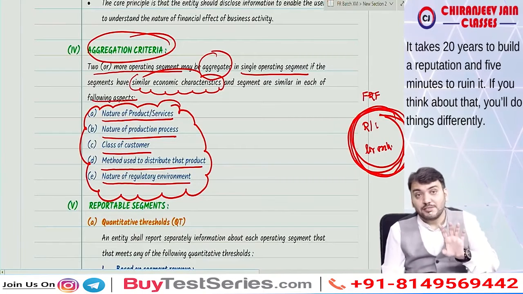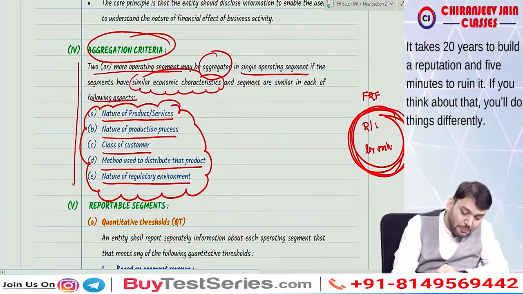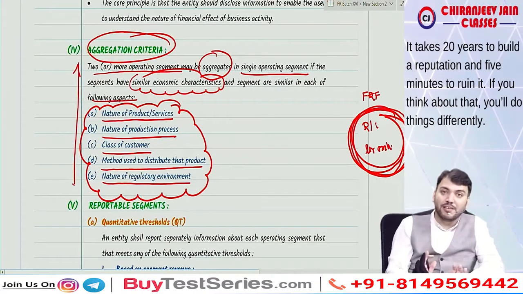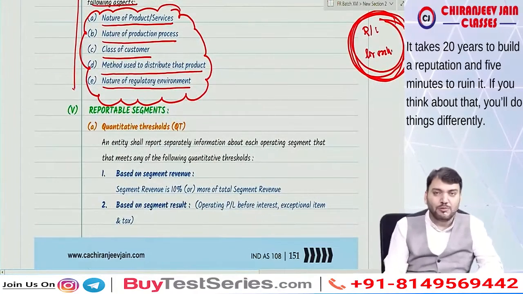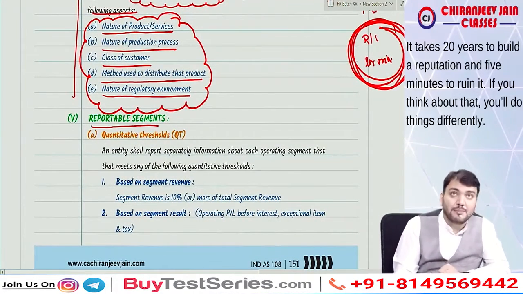So a question may ask a topic from this, so you need to do rectification of this point and write down this only, then you will get marks. Now, yes sir, we can do it, we are good in rectification. Yes sir. Now the next point is reportable segment.